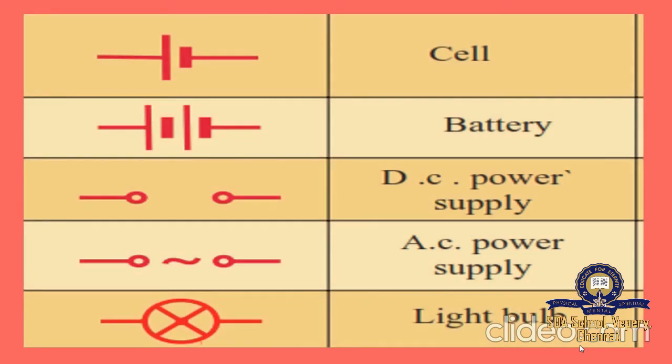We have seen in a previous video the difference between a cell and a battery. What is a battery? A battery is nothing but a series combination of cells. A cell has only one positive terminal and one negative terminal, whereas a battery has two or more positive and negative terminals. And the third one we have is the DC power supply, and if there is a curve in the supply symbol, it is an AC power supply. Then the last one we have is the light bulb.